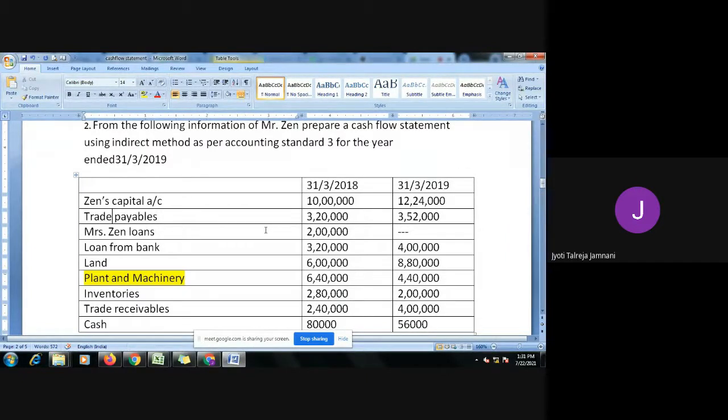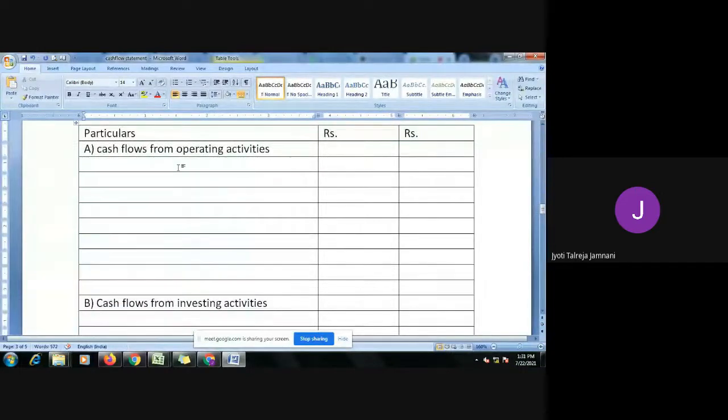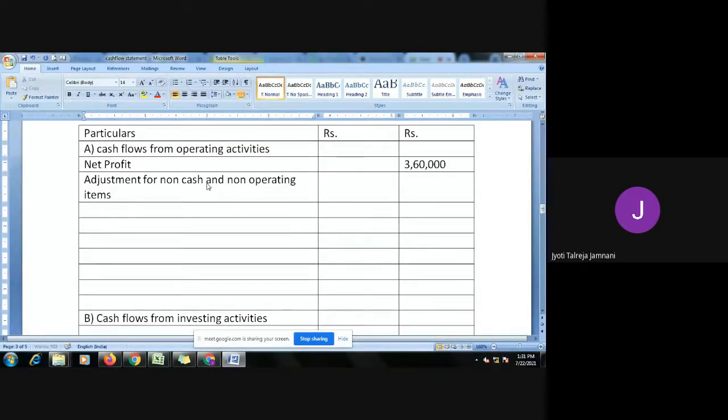What we do with current assets and current liabilities, we take it in cash flow from operating activities. So we will go to cash flow from operating activities. Very first thing that we take here is net profit, which is given in the question, 3,60,000. Then we do adjustment for non-cash and non-operating items. That is what I told you.